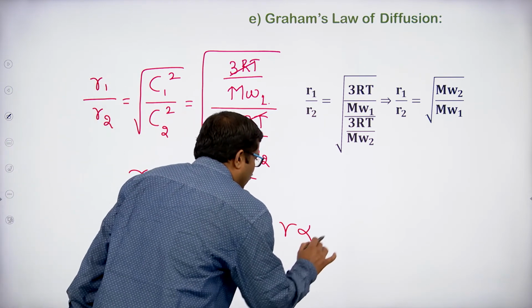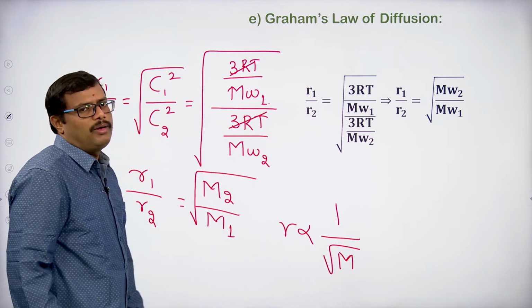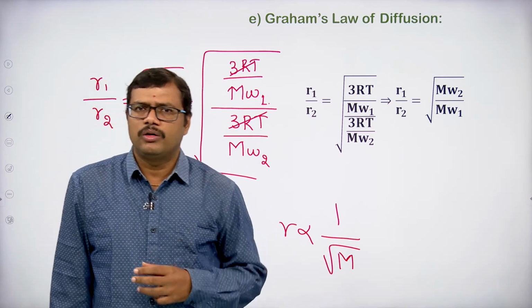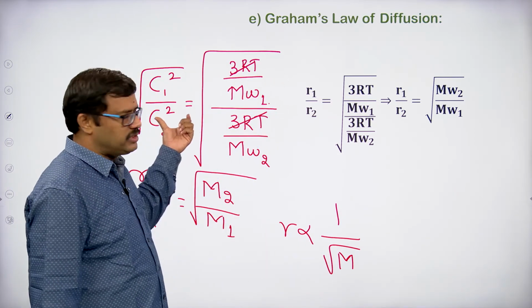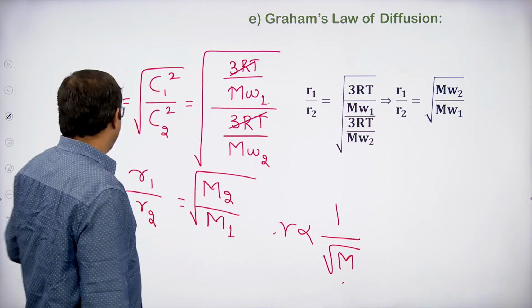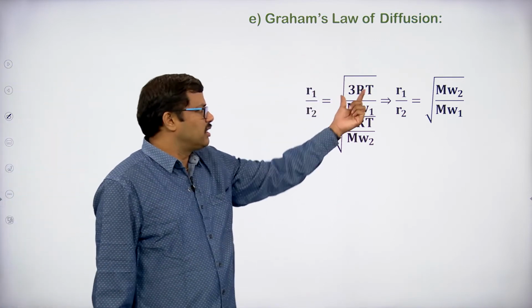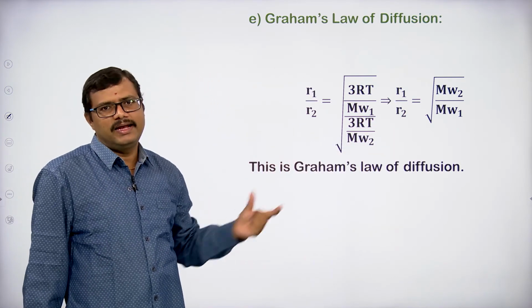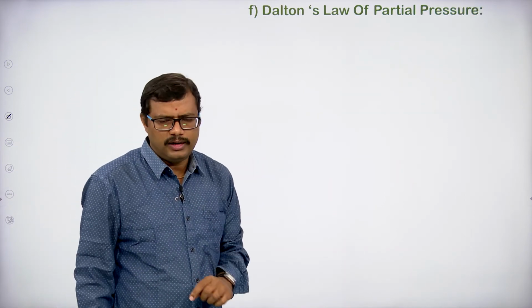So, we can write that the rate of diffusion is inversely proportional to the square root of its molecular mass, or the rate of diffusion or effusion is inversely proportional to the square root of its density. So here we can clearly say, by using the kinetic gas equation, we are getting the relation between molecular mass and the rate of diffusion as well as the rate of effusion. I think you got the clear idea about this one. Here we are substituting the C1 and C2 values, thereby we are getting that equation. So this clearly indicates Graham's law, what we have seen as Graham's law.